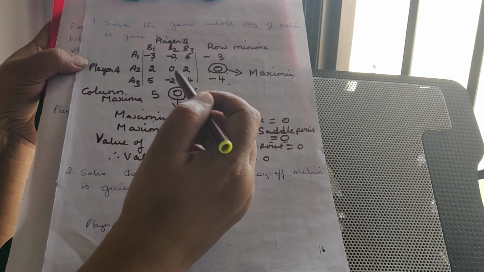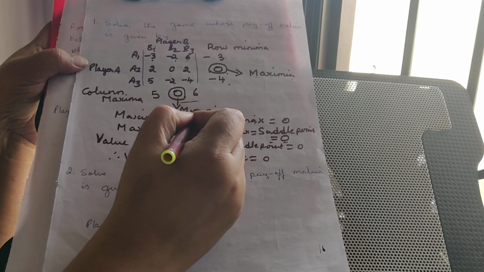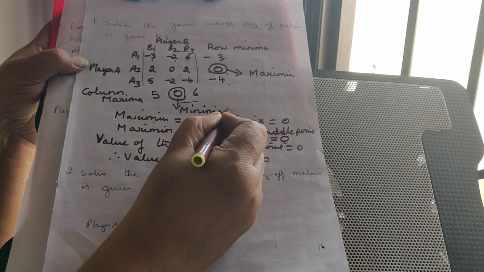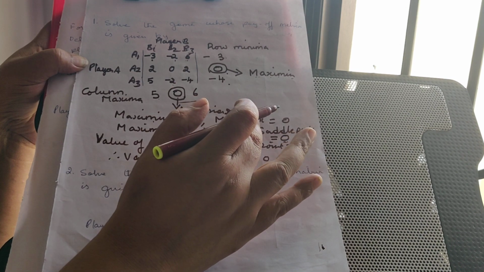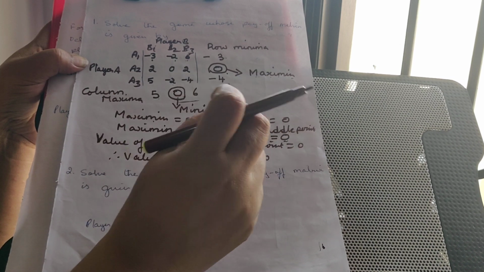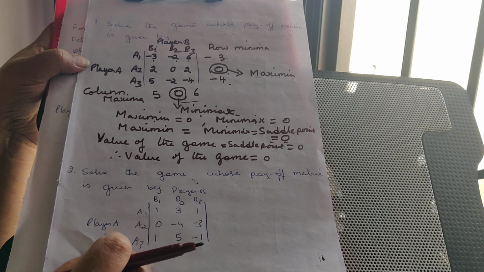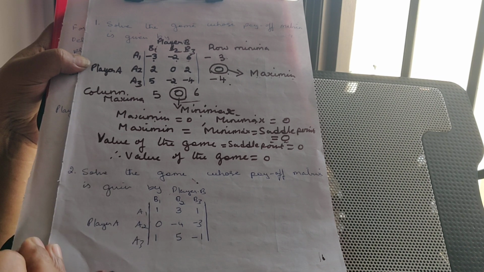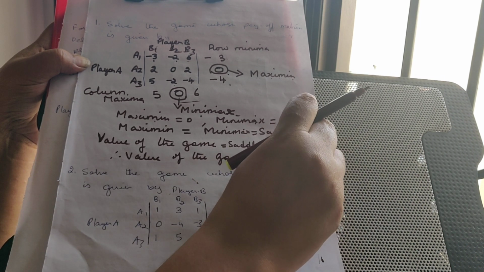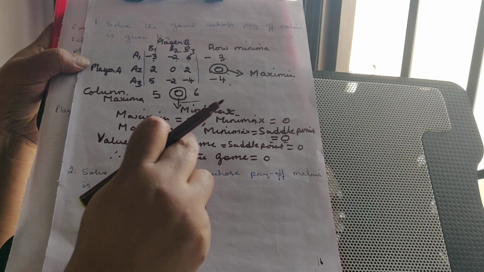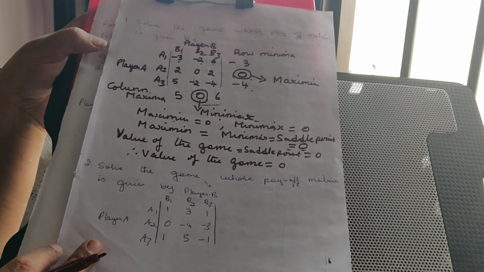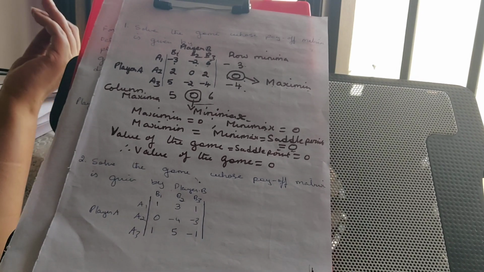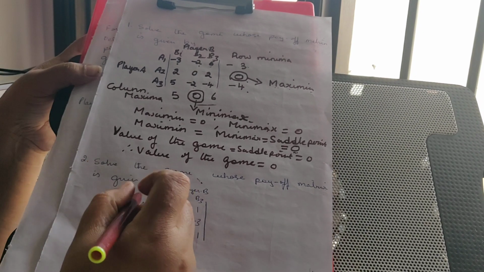Among the maximum values you are going to choose the minimum value, and it is given the name minimax. So when maximin equals minimax, we say that a game has a saddle point. When the game has a saddle point, whatever value you get for the saddle point is called the value of the game. Okay, now I am going to go for the second problem.